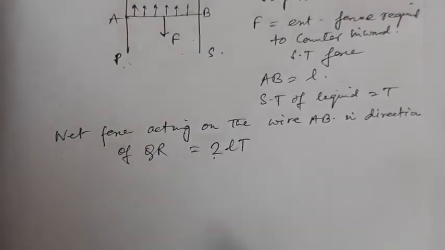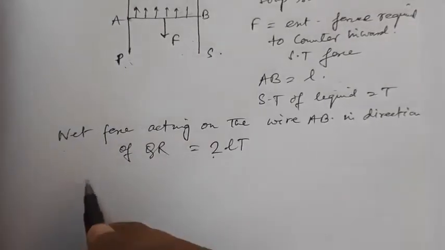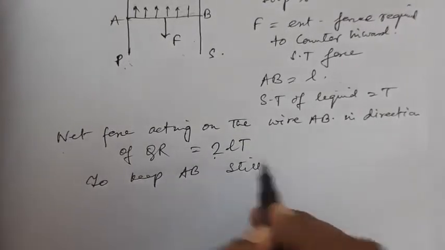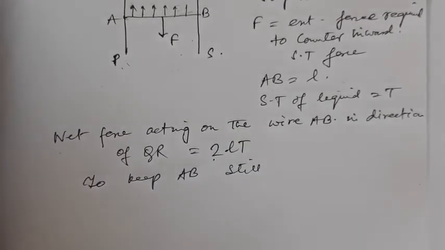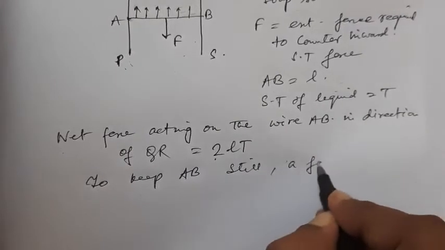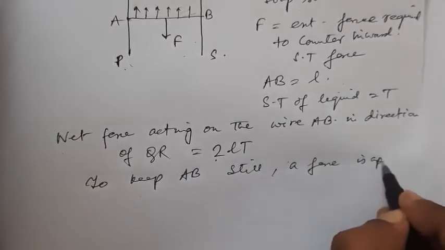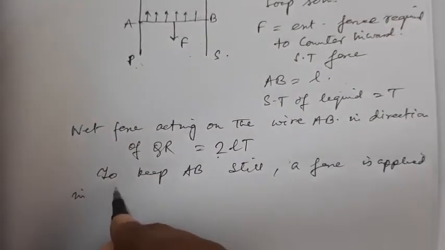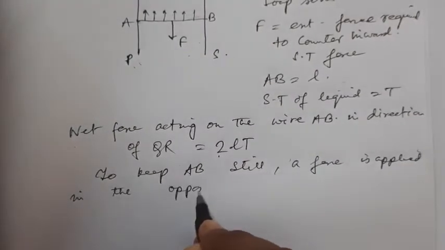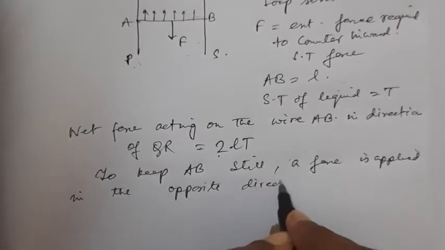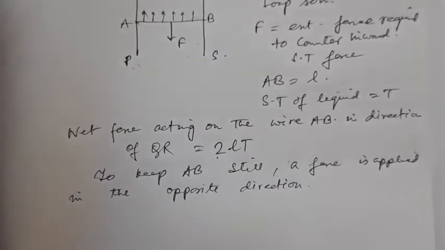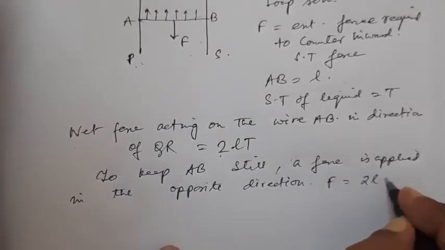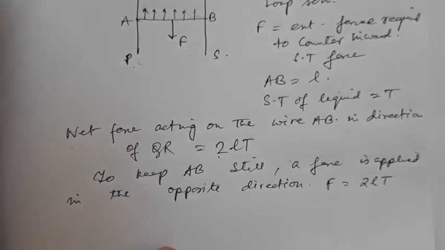Now to keep the wire AB still, that means at rest, we have to apply a force in the opposite direction, so that force will also be F equal to 2LT, an equivalent amount of force.